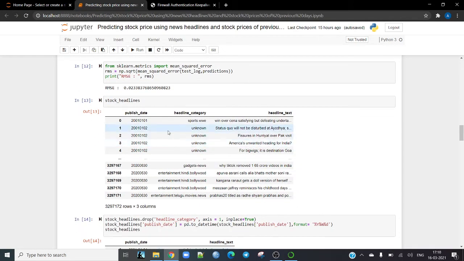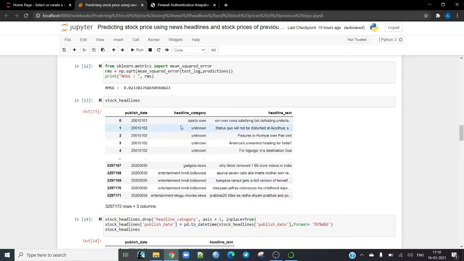Now, in this stock headlines data frame, we see again a couple of issues. For example, the published date is again not in datetime format, so we have to convert this. The first column is not important, we have to remove it. Then this column, headline category, is again not important, so we have to remove this as well. After this, there are a couple of other issues.